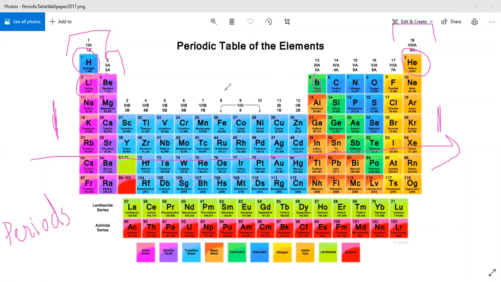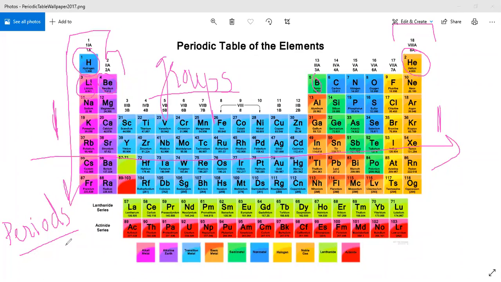So from the first group to the last group, the horizontal row is called a period. While vertical columns, from top to bottom, are called groups. Vertical columns in the modern periodic table are called groups.